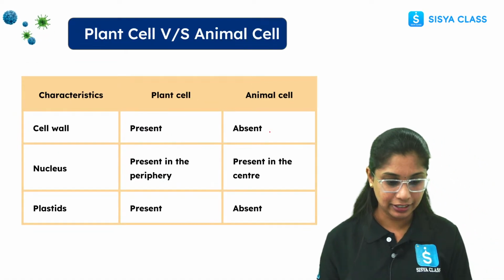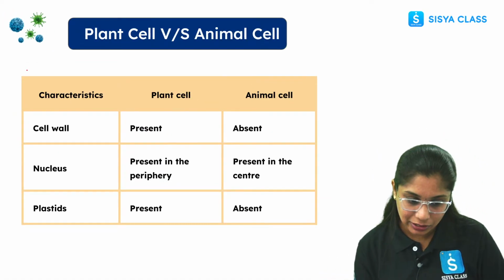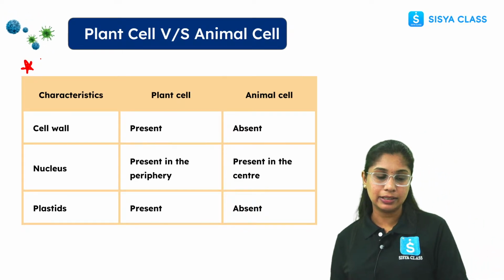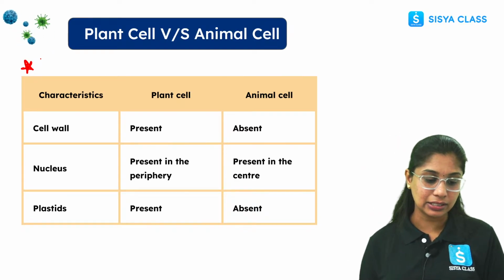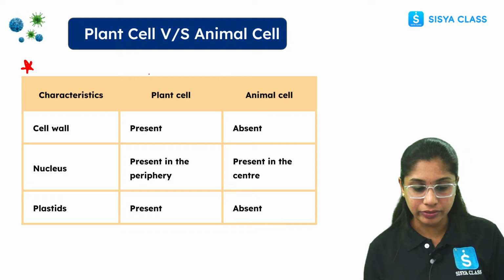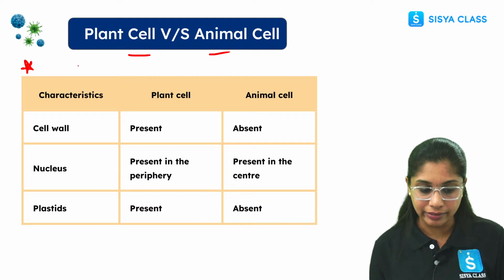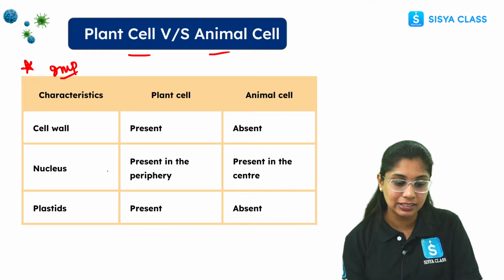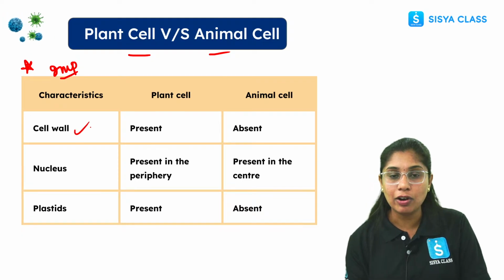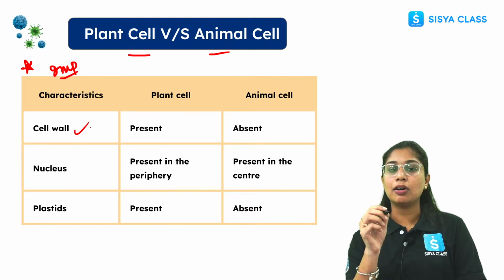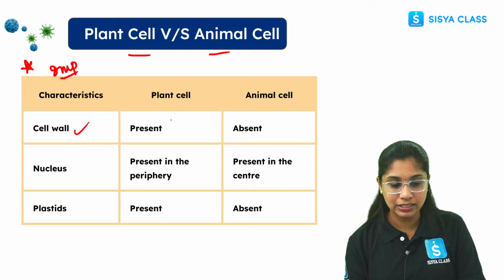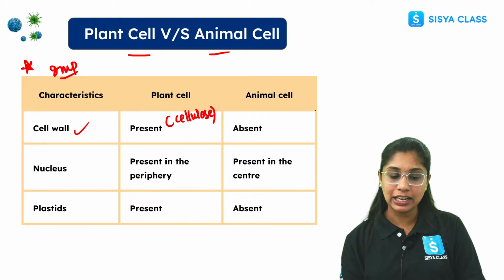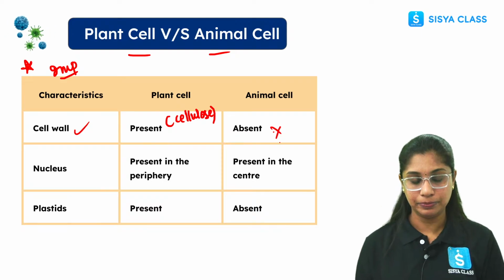Okay, so this one is in your NCERT questions also. If you see the back side, here we have this exercise question: what is the difference between plant cell and animal cell? Very important, everyone. If you see the plant cells, first the cell wall. Cell wall is present in case of plants, and if you see the composition, it is made up of cellulose, whereas in case of animal cell, it is absent.